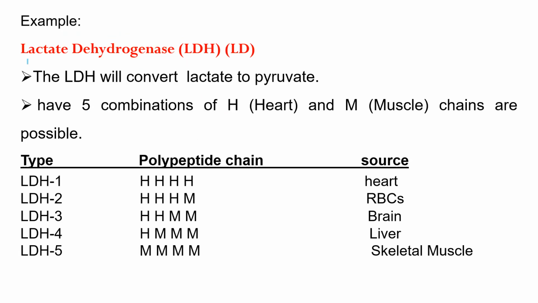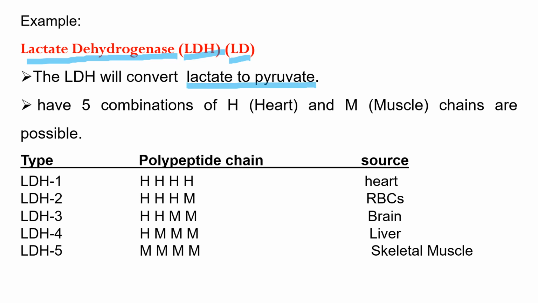Lactate dehydrogenase is a good example of an isoenzyme, and it can be abbreviated as LDH, or simply LD. This LDH, or lactate dehydrogenase, is an enzyme which catalyzes the conversion of lactate, or lactic acid, to pyruvate.